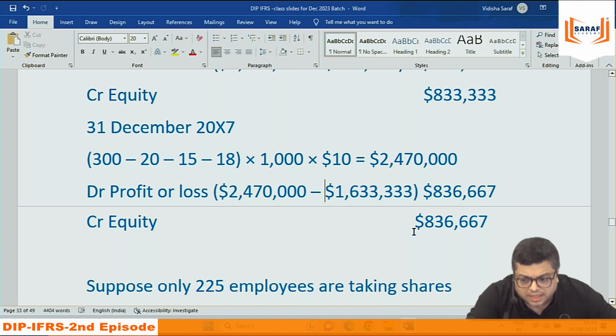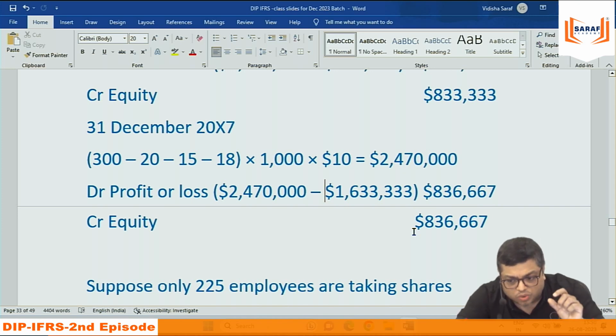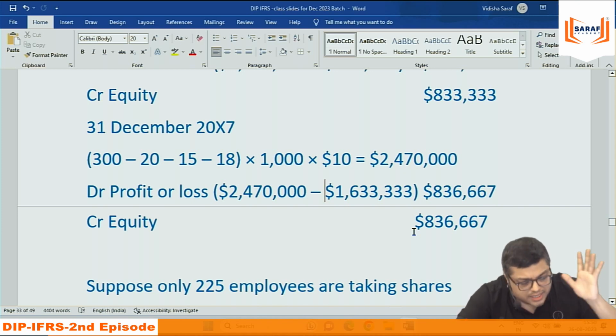When you are announcing the scheme, that is on the grant date, that is on 1st January 2015, no further changes in that is allowed relating to price. Number of employees, then you can say, or any other non-market condition. Non-market condition means not relating to the price of shares. Other than that, whatever are there, we need to incorporate.